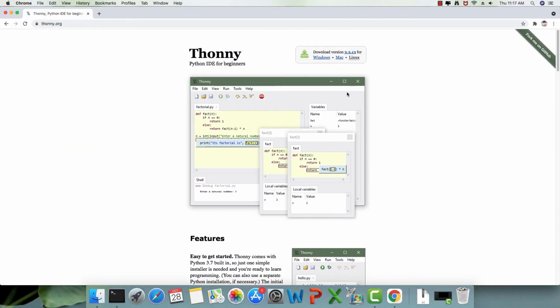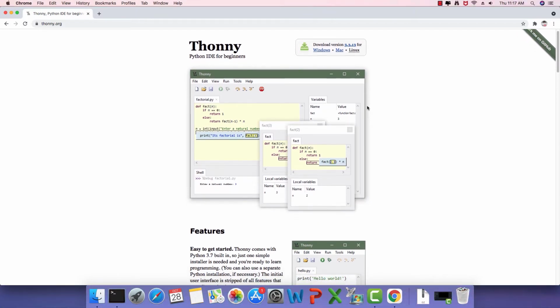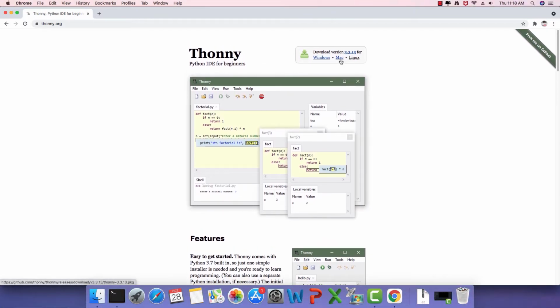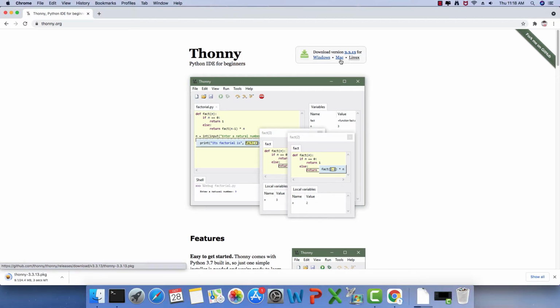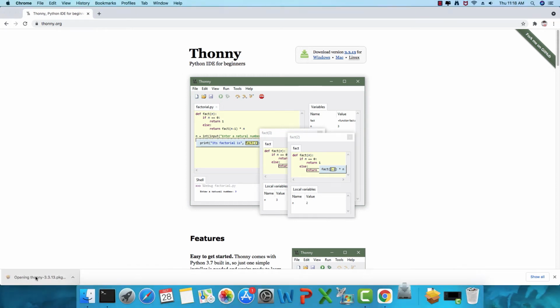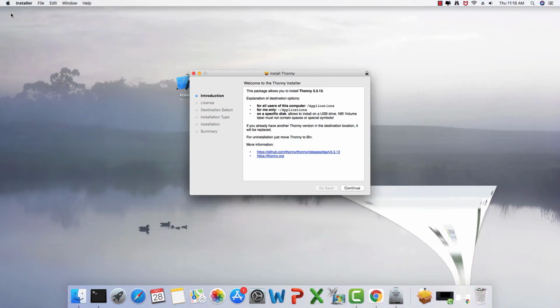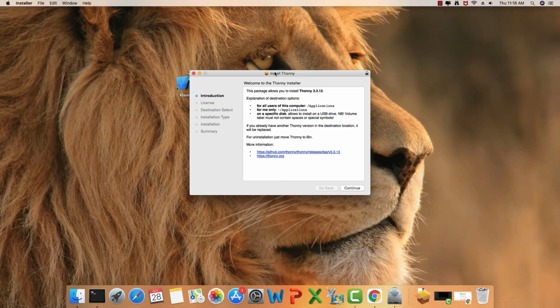So here we have the Mac section and I'm going to click it. So it has launched a download, and yes, the download is complete now. And I'm just going to click this package file and it is going to launch an installation wizard. So let me minimize the browser window and let's go ahead and continue this installation.